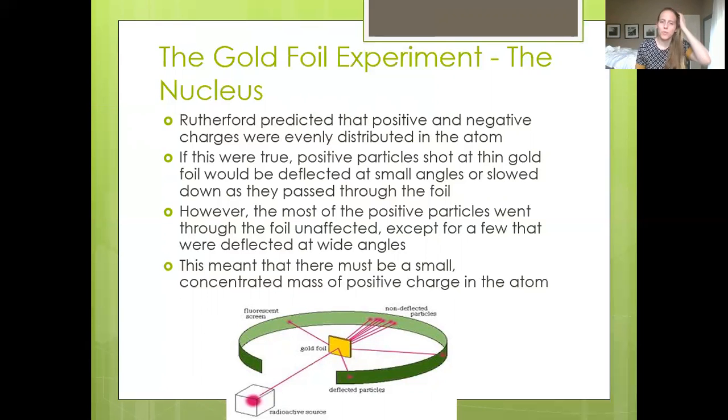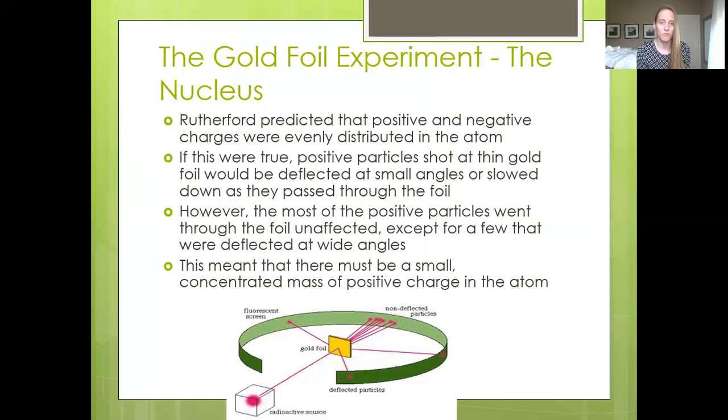And so what he found was that most particles just went straight through the gold foil, didn't slow down, like they were just passing through air, just no effect when they went through the gold foil. And a couple deflected off at really wide angles, which is totally not what he was expecting.